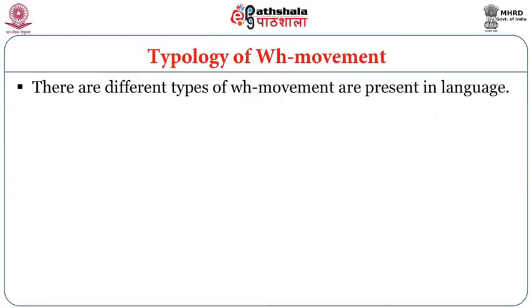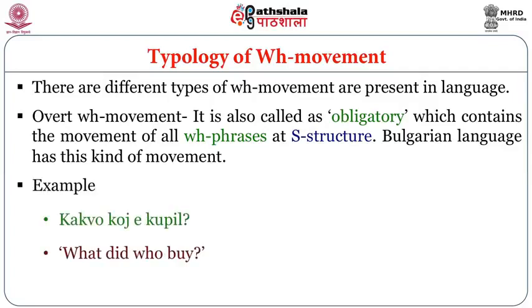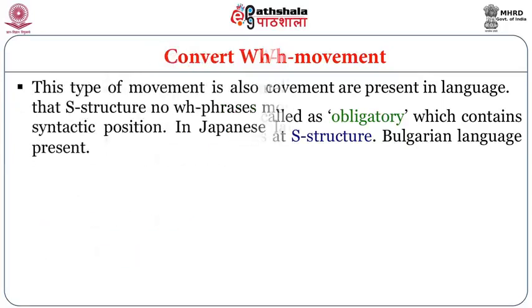Now, what is the typology of WH movement? There are different types of WH movement which are present in languages. Overt WH movement. It is also called obligatory, which contains the movement of all WH phrases at S-structure. Bulgarian language has this kind of movement. For example, what is written on your screen means what did who buy.